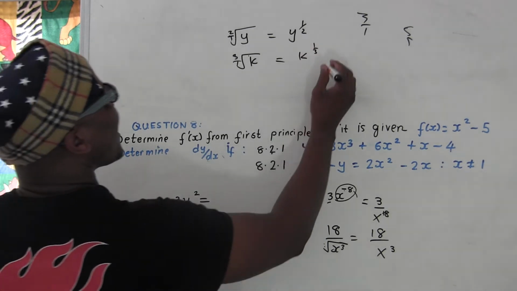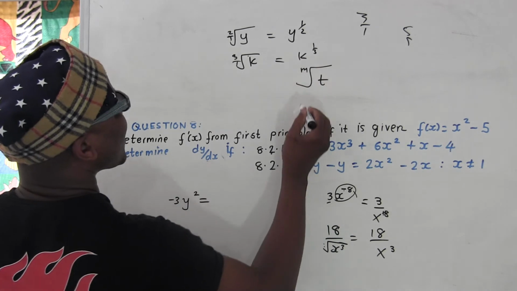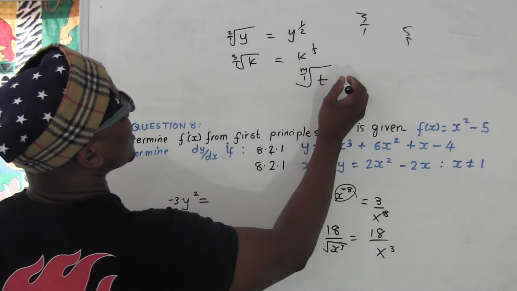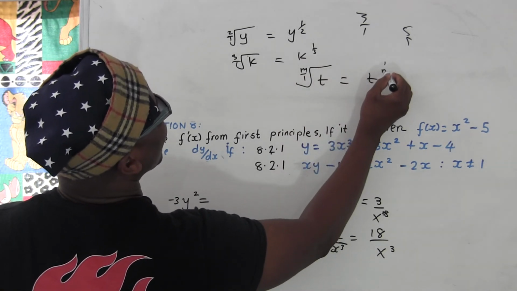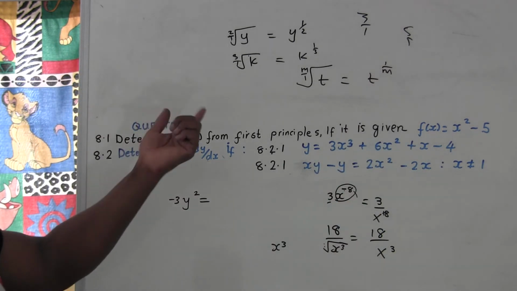If somebody gives me, let's say, t and m, what does that mean? This is like m over 1. So this is t, and then 1 over m. That's all. You know what I'm saying? That's how you reciprocate back and forth.